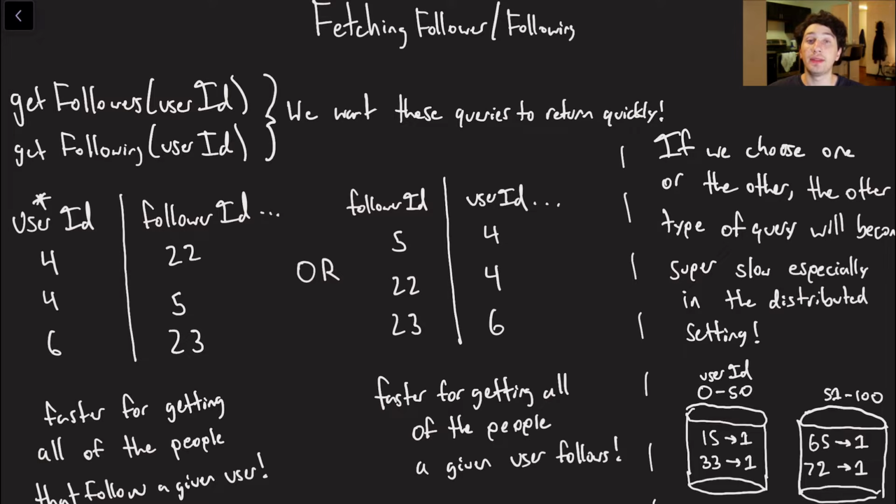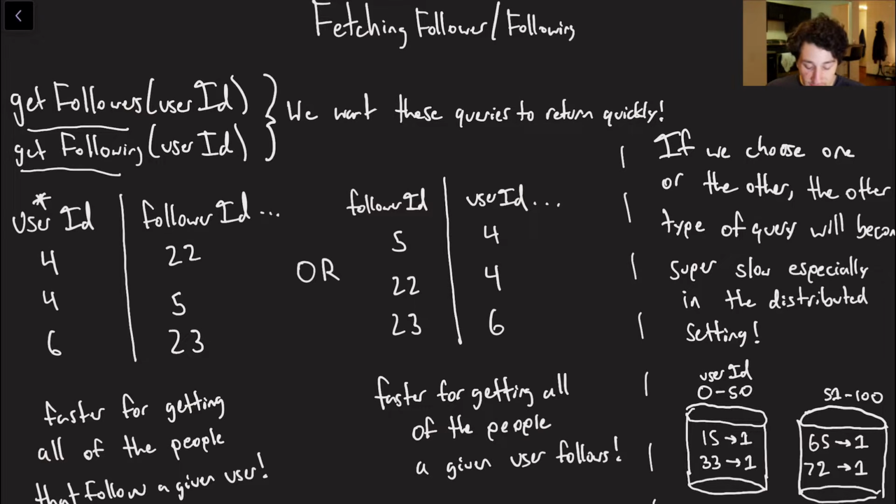So the issue here is that we want both of these operations to be very fast, right? We have this one over here where we get the followers for a specific user, and then we also want to get all of the users that a specific user is following. And we want both of those to return quickly. Now the issue with this is that if you were to choose a database table that is indexed in a manner such that it is either by the user ID for all of their followers or the user ID for all of their followings, that is going to be very slow for the other type.